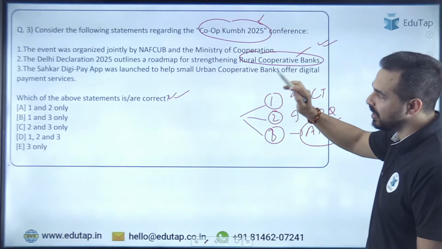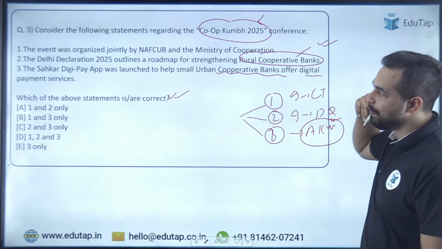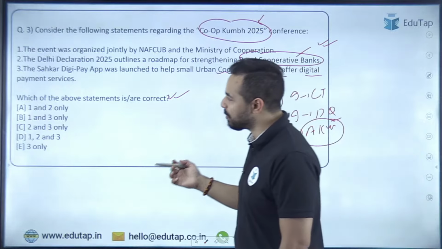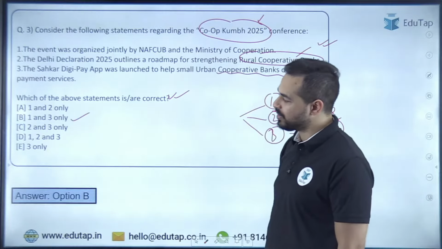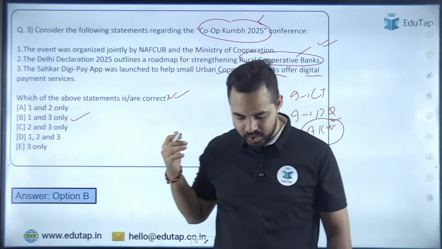Third statement, Sahkar DigiPay app to help urban cooperative banks offer digital payment services. Is it right or wrong? This is absolutely right. So the right answer will be option B, that is 1 and 3 only. Absolutely right answer. Everybody has given the right answer to this question number 3, that is option B. Well done, Ananya, Rishish, and all other people who have given the answer correctly here.